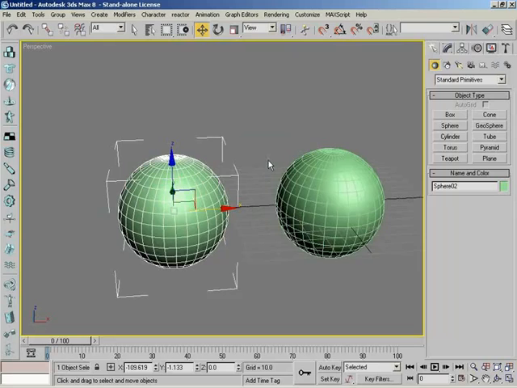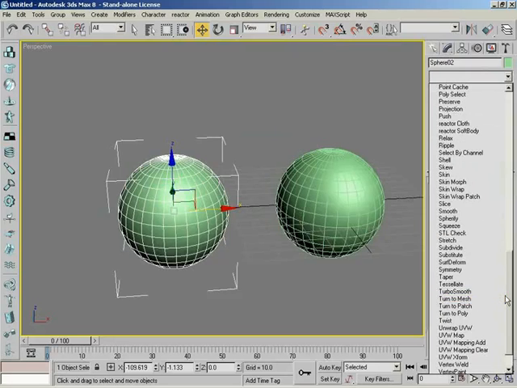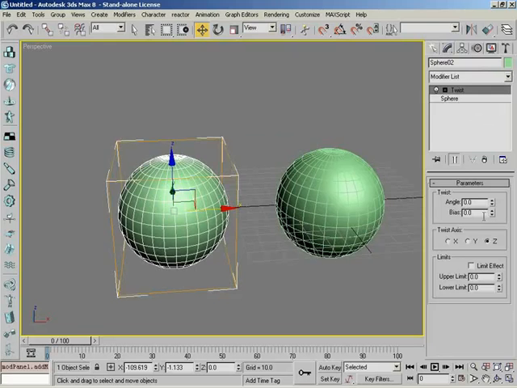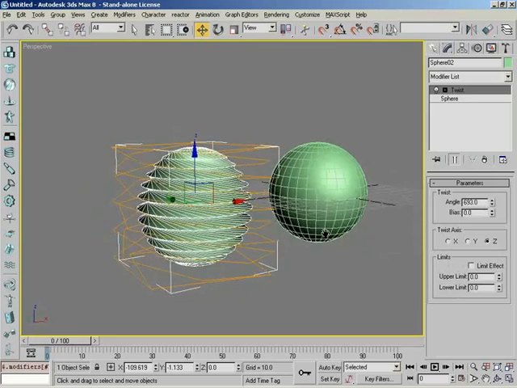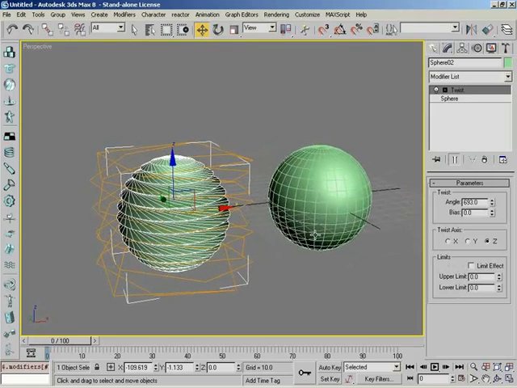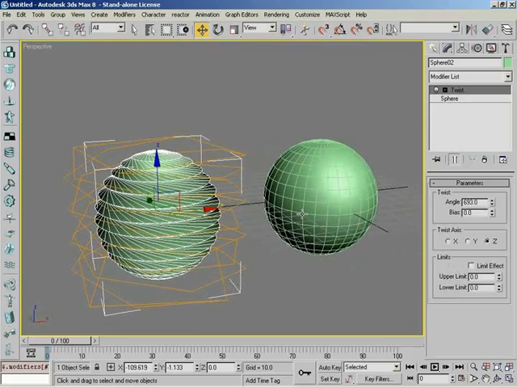And what we need to do to make this very apparent is we need to bring the modifier stack into this. Now, I know we've only talked about it lightly when we went over the command panel in an earlier video. So right now you might have to just kind of bear with us a little bit, but we're not going to do anything complicated. So let's go ahead and jump over to the modifier panel, and let's add something like a twist modifier to this. Twist. And up that angle like crazy. Now, take a look at this. We have now modified the new duplicated object named Sphere02 and nothing on the first one has been affected.